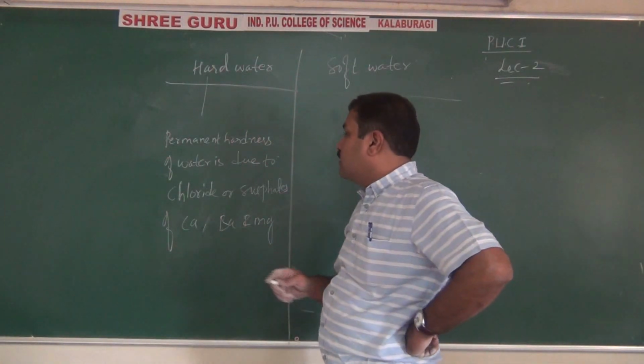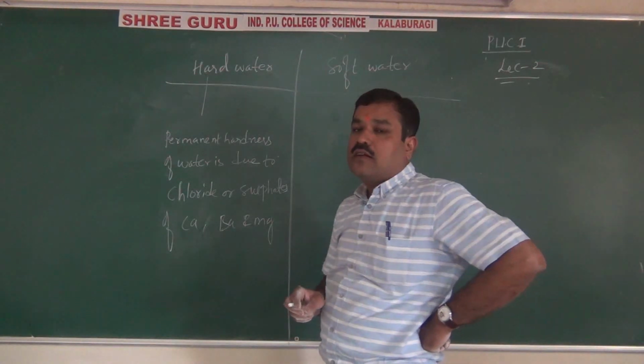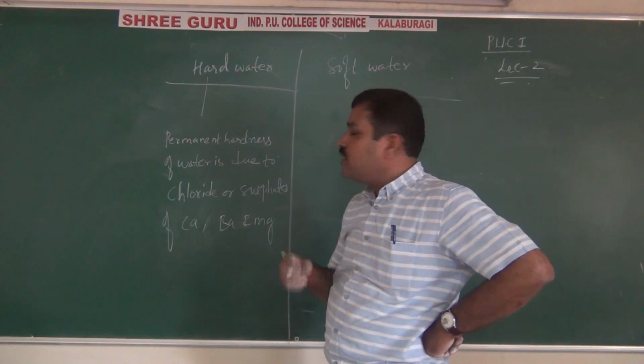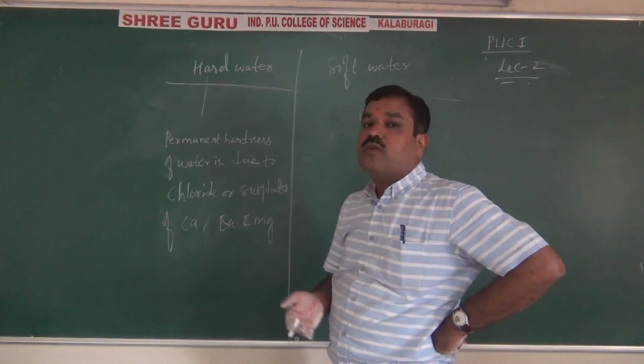This permanent hardness cannot be removed easily. It can be done only by some chemical methods, either by the ion exchange method or by the permutit process.